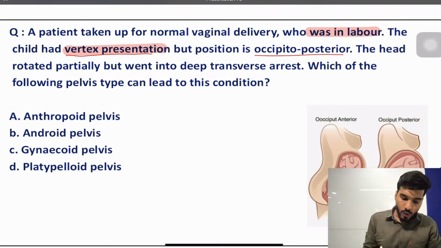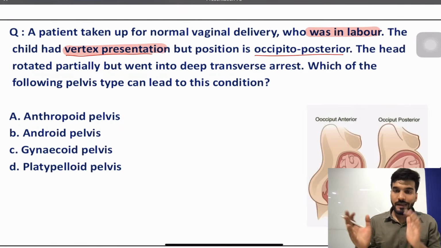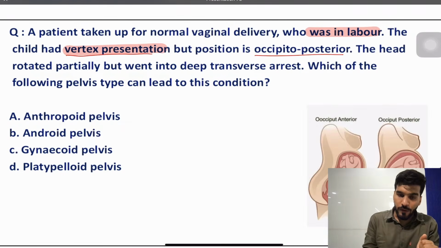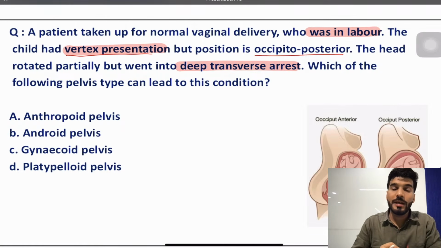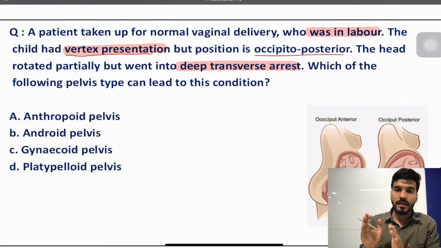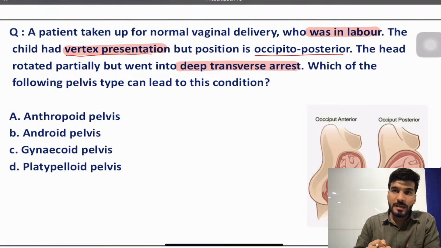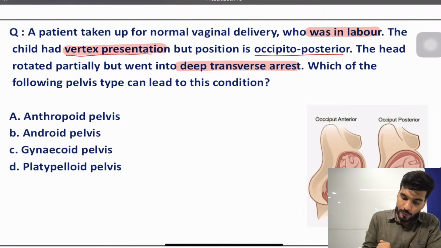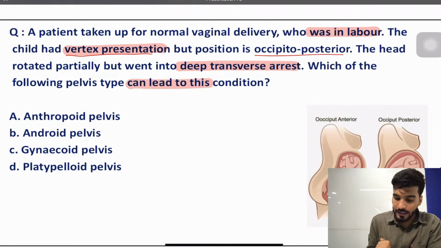Okay, the head rotated partially and it went into deep transverse arrest. The head got stuck in between, and this arrest is called deep transverse arrest. Which of the following pelvis can lead to this condition?